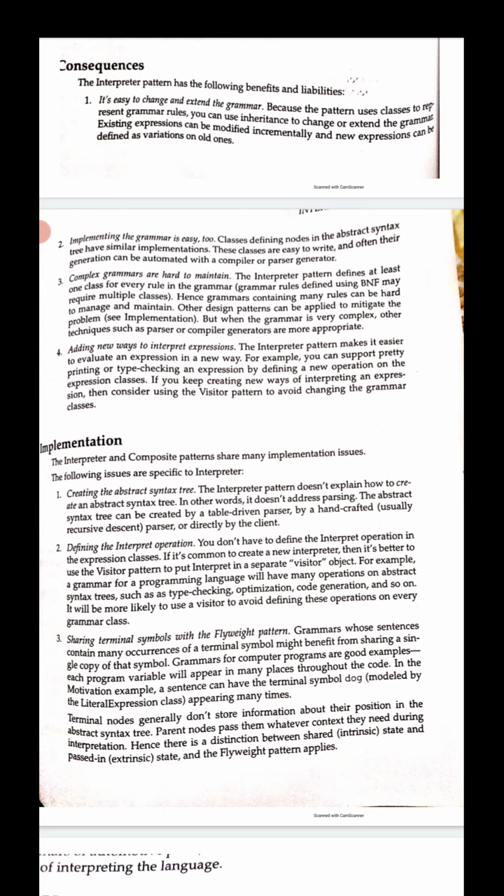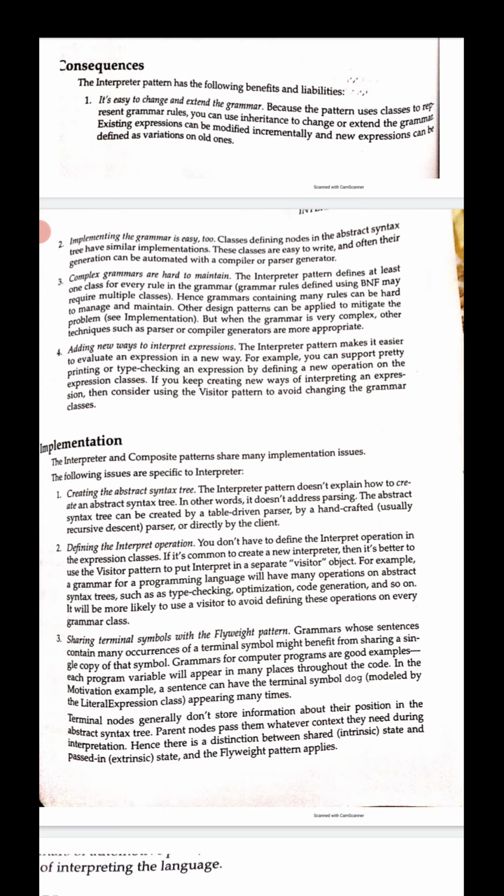Existing expressions can be modified incrementally, and new expressions can be defined as variations on old ones.